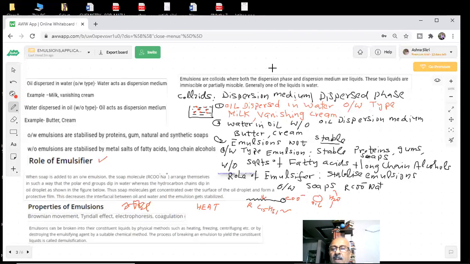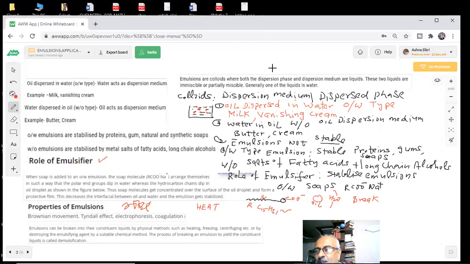This you can do by adding certain chemicals from outside, certain reagents from outside, which react with the emulsifying agent. So these are some of the ways how we can break down the emulsion. Important question for exam. Don't underestimate any question, students.